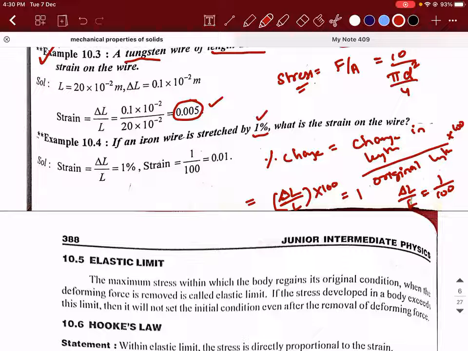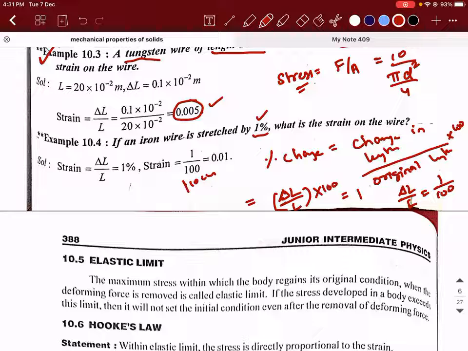So if an iron wire is stretched by 1%, it means the percentage change that has happened is 1%. Initially, if the wire was of length 10 centimeter, then the final length of the wire, according to this question, will be 10.01 centimeter. You're able to understand? So that is what they mean by percentage.